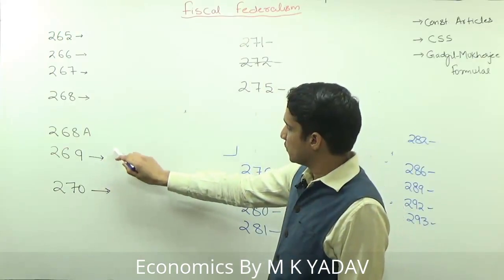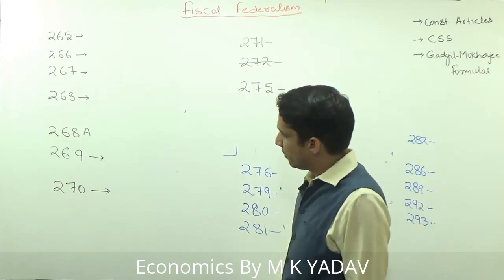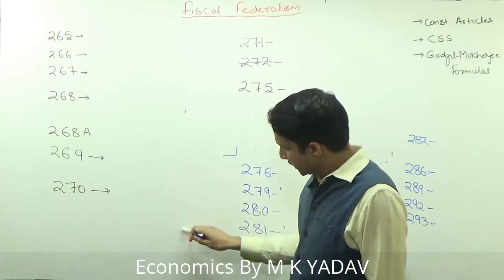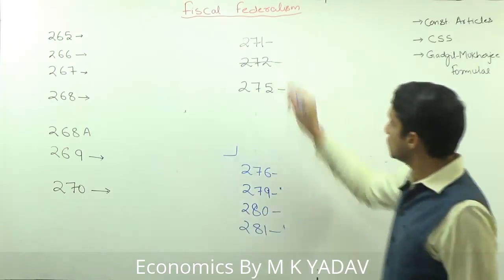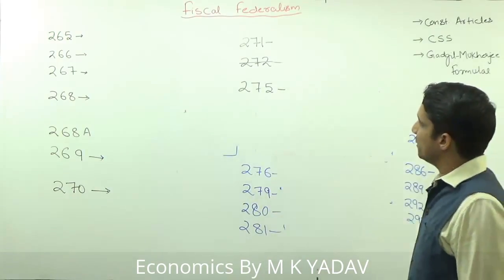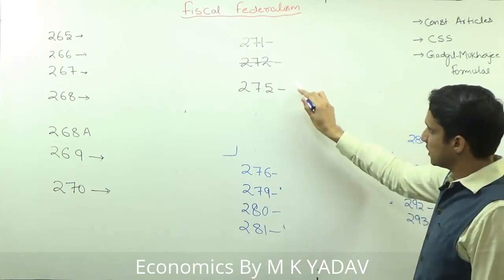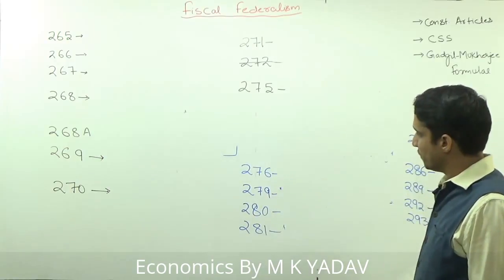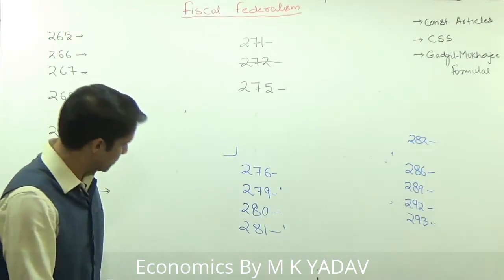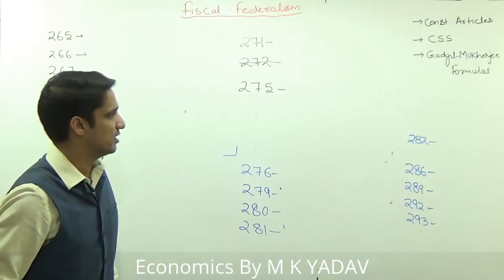269, taxes which are levied and collected by union government but appropriated by the state government. 270, central pool of taxes, and from this central pool only taxes will be devolved to the states. 271 is surcharge. 272 is abolished. 275 is grants on the recommendations of Finance Commission, and these grants are charged on the Consolidated Fund of India. Then we have 276, which is professional tax. 279, that is net proceeds of taxes. 280, Finance Commission. 281, recommendations of Finance Commission.